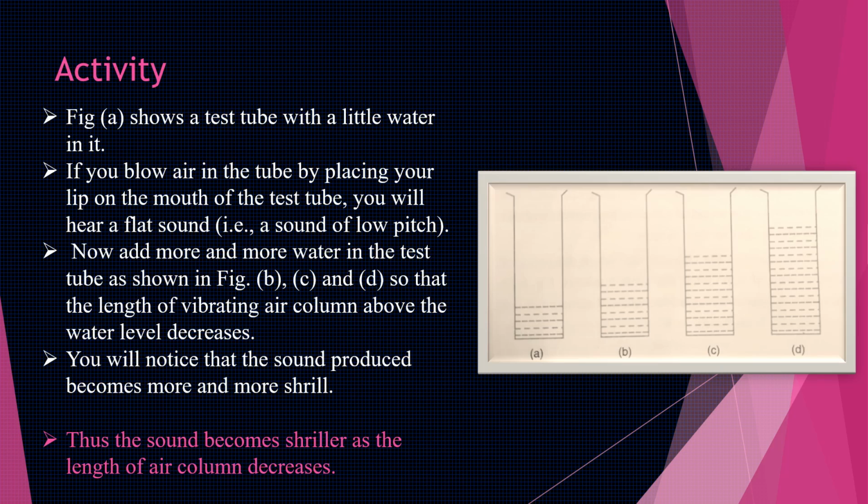Now you have to add more and more water into the test tube as shown in figures B, C and D. And when the water increases, the length of the vibrating air column above the water will decrease. And you will notice that when you blow air into the tube, that is in B, C and D, the sound produced will become more and more shrill. So thus we can conclude that the sound becomes shriller as the length of air column decreases.